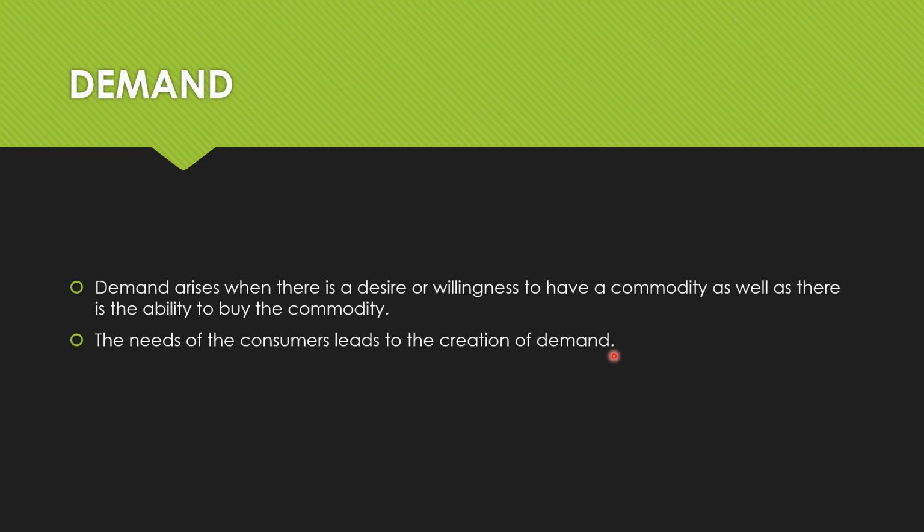So when there's a need for clothing, that leads to creation of demand for textiles, for sweaters, for shawls, or for any other product, churidar, pants, shirts. Why is there a demand for this? Because there's a need for it. So the need of the consumer is leading to the creation of demand for goods and services. So that is how the demand is created.